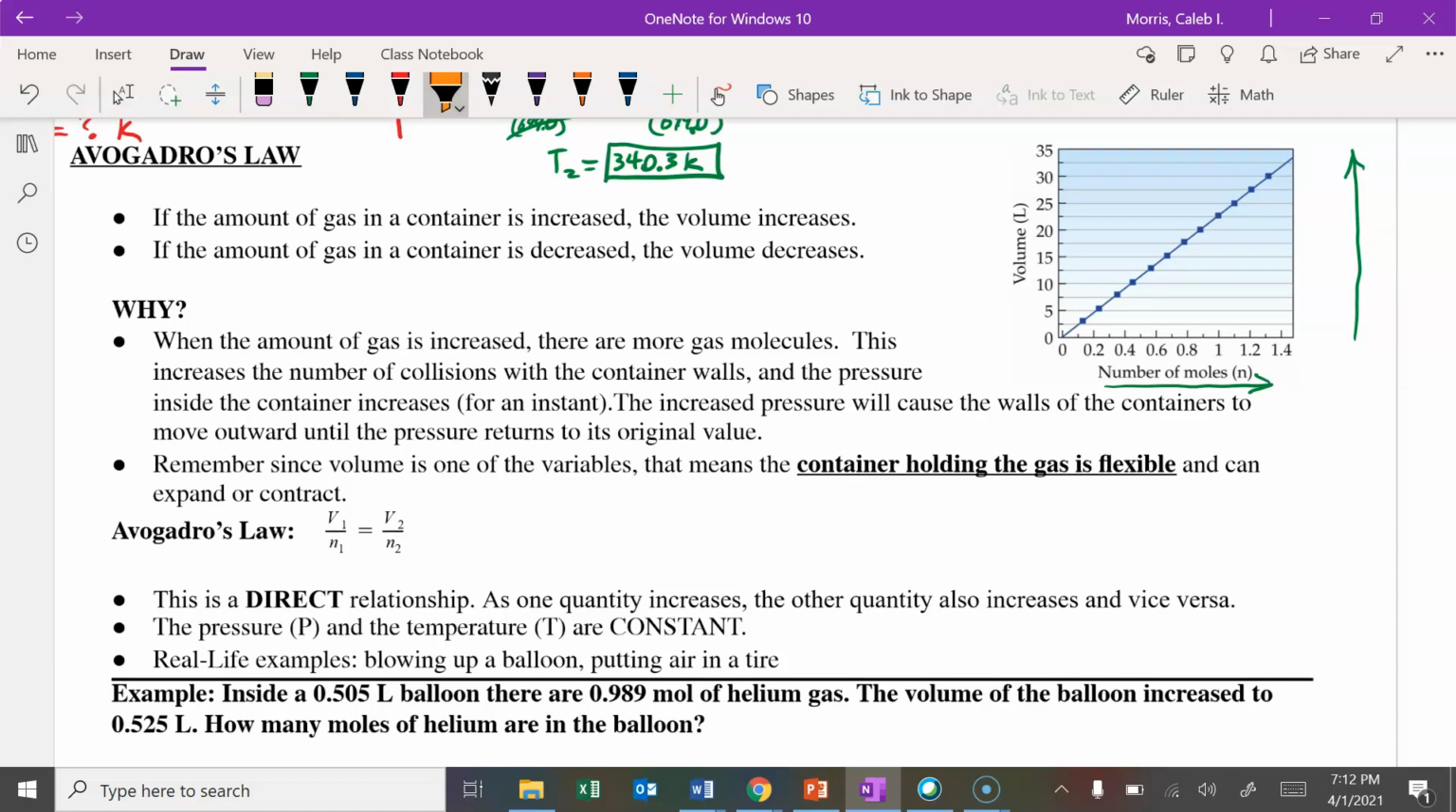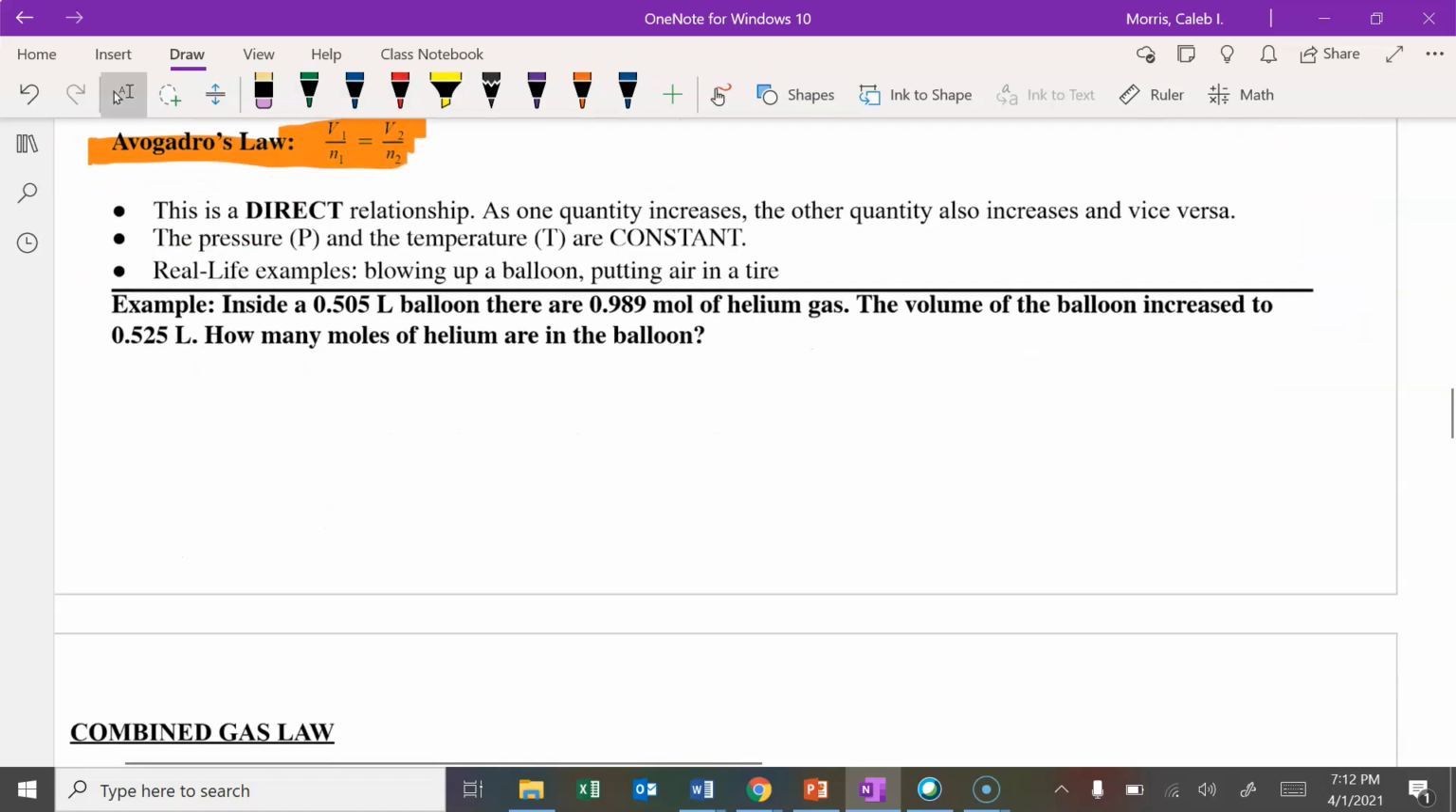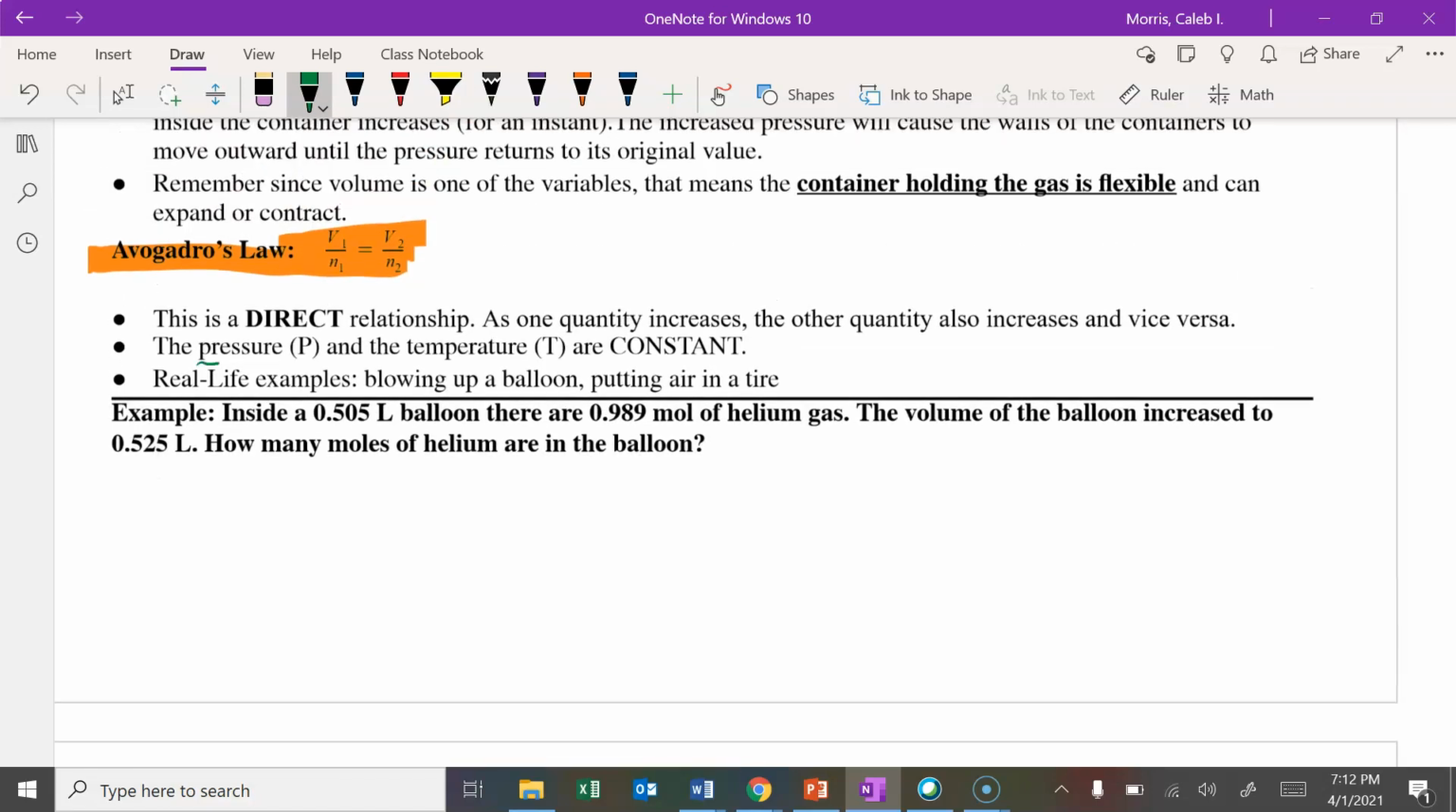Here's our equation. Avogadro's law is V1 over N1 equals V2 over N2. Again, pressure and temperature are going to be constant. N has to be in moles. Okay, so that's maybe not written right here. Pressure and temperature are constant. N must be in moles. So make sure that you know that N has to be in moles. It can't be grams. You've got to convert it to moles if it's not already in moles.